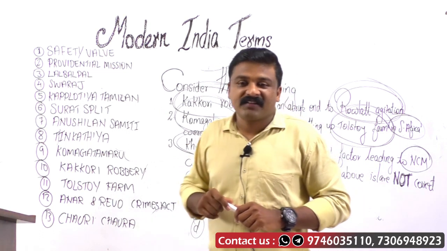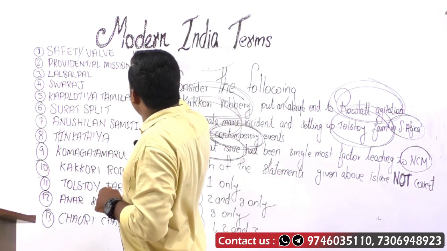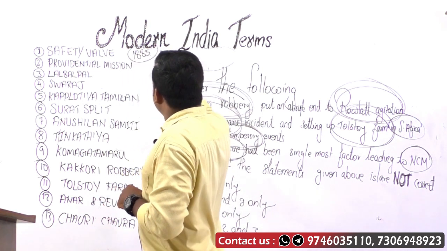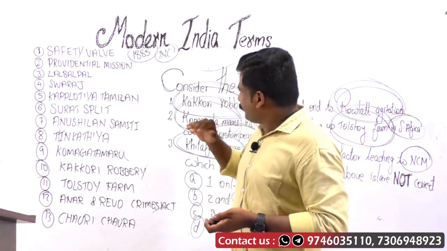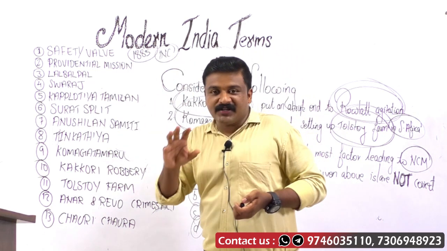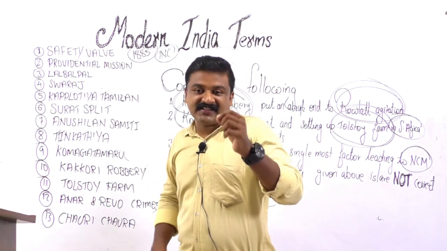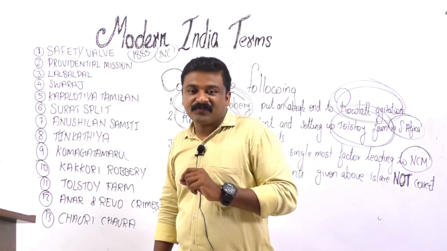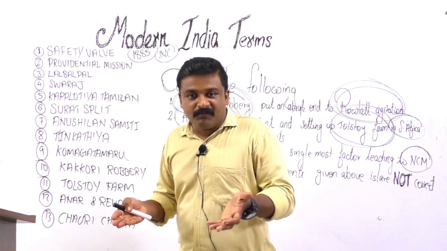Safety valve is a term related to the foundation of the Indian National Congress, which was founded in 1885. It was not founded by any Indian.